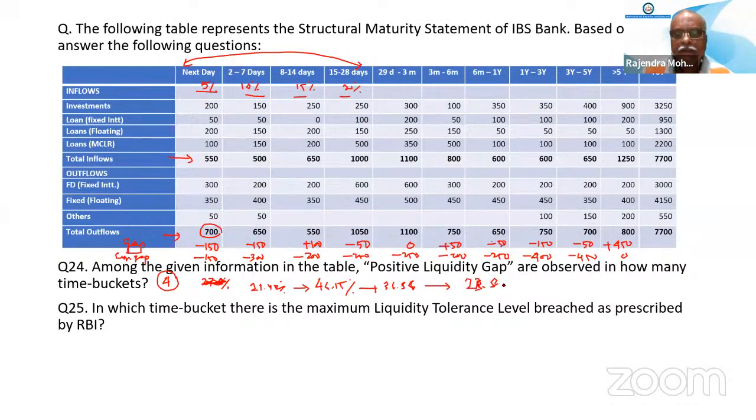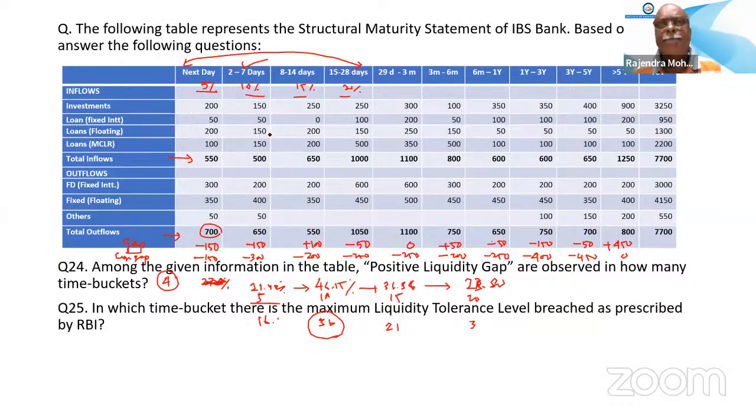23.80, sir. Okay. So now this is 21.42. Allowed is 5, so 16 point something is coming as excess. Here allowed is 10, so 36 is coming. Here allowed is 15, so here it is 21. Here allowed is 20, so it is 3. So which is the maximum? Maximum is this one, the 2 to 7 days bucket.